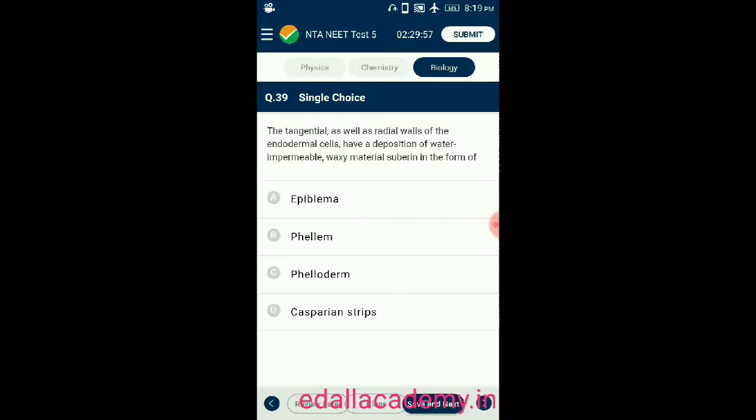Question number 39. The tangential as well as radial walls of the endodermal cells have a deposition of water impermeable waxy material suberin in the form of. There are four options given. Option A, epiblema. Option B, piliferous layer. Option C, pericycle. Option D, Casparian strips. Casparian strips are the correct answer for this question. Tangential as well as radial walls of the endodermal cells have a deposition of water impermeable waxy material suberin, deposited in the form of Casparian strips. So the correct option is D.